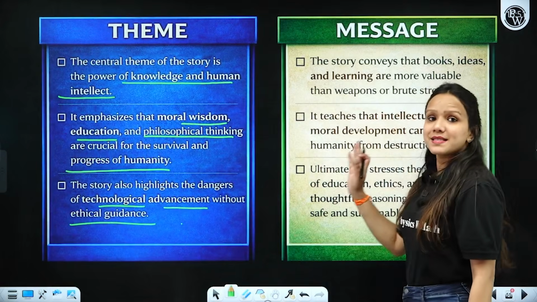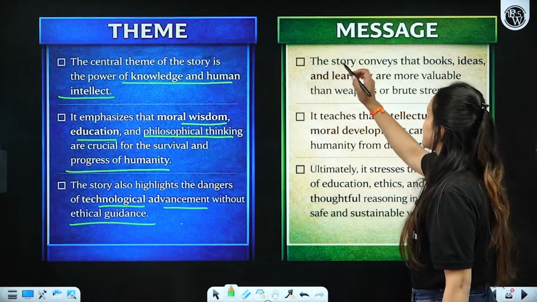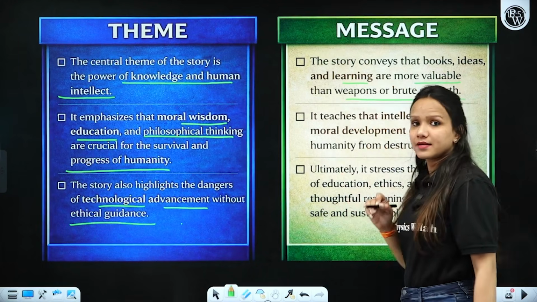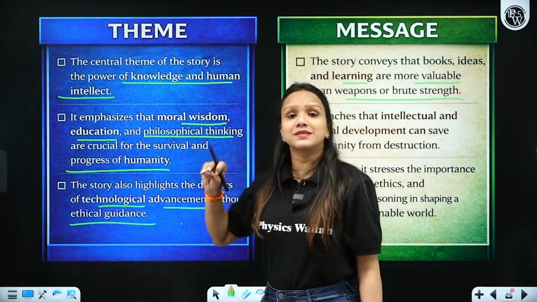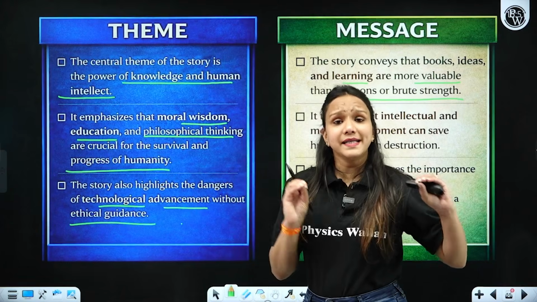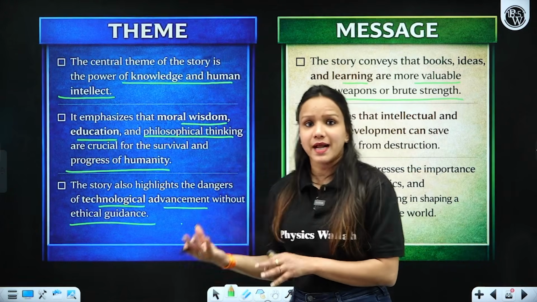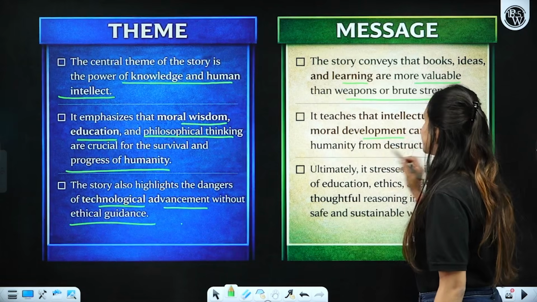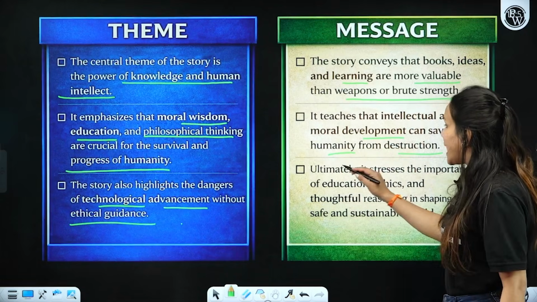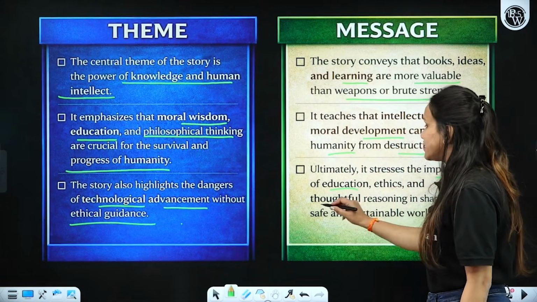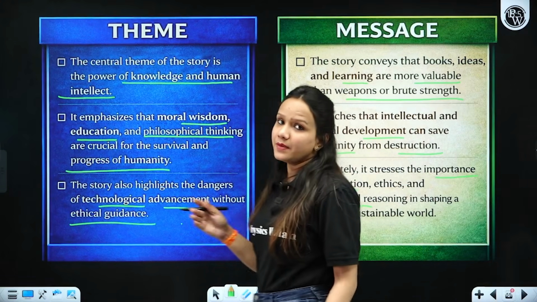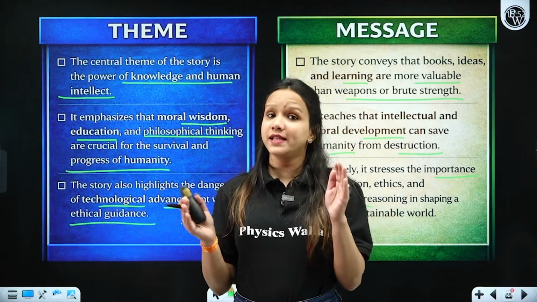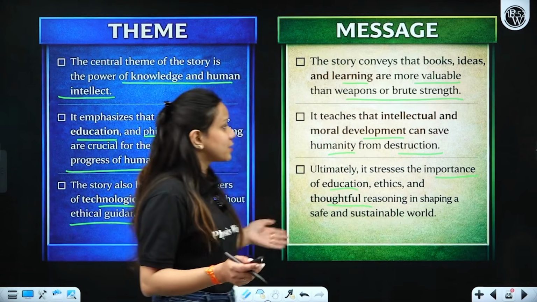Then what is the important message that is being conveyed here? Let's see. The story conveys that books, ideas, and learning are more valuable than weapons, right? So it is the book that saved the entire planet from Martian invasion and their weapons and attacks as well. It teaches that intellect and moral development can save humanity from destruction. Ultimately, it stresses the importance of education and being thoughtful at the same time. So I hope this was simple to understand, and I really hope that you don't have any doubt by this time. All right, so simple.